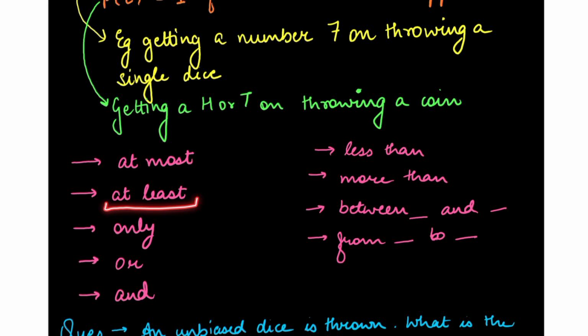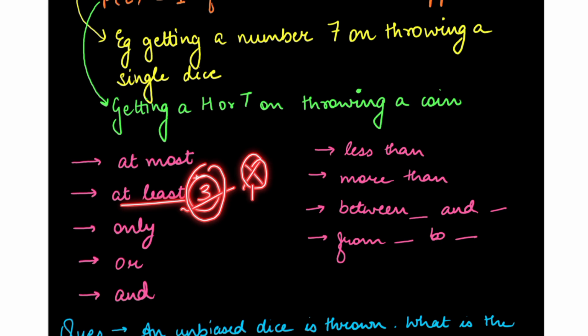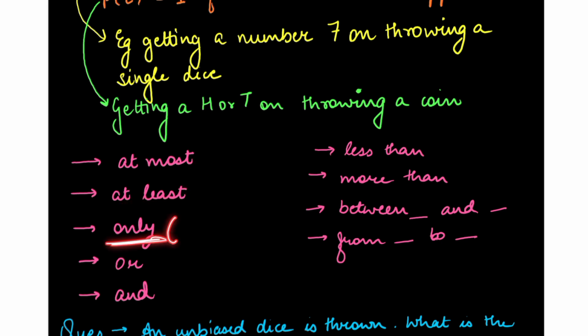At least means kam se kam. So, like while throwing a single dice, we need at least 3. So the favorable outcomes will be 3 and more than 3, but not less than 3. That is 1 and 2 are not possible. Only the value that is given. We need only 3. So the favorable outcome will be only 3.